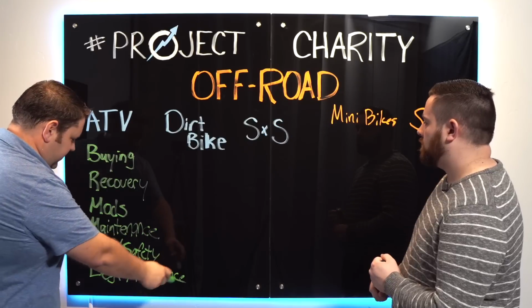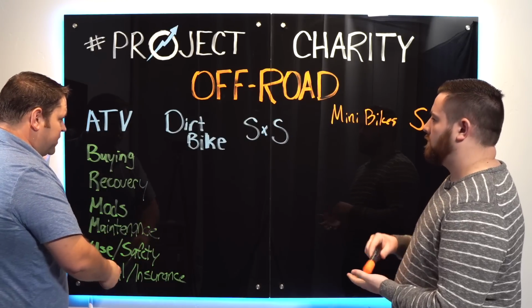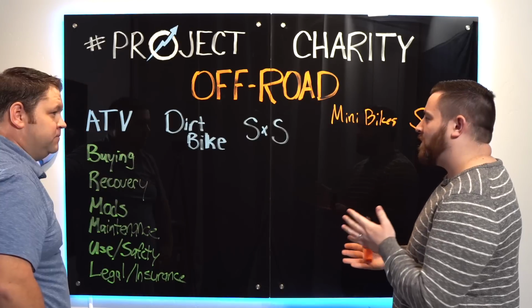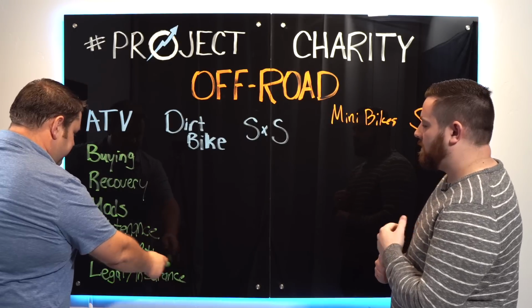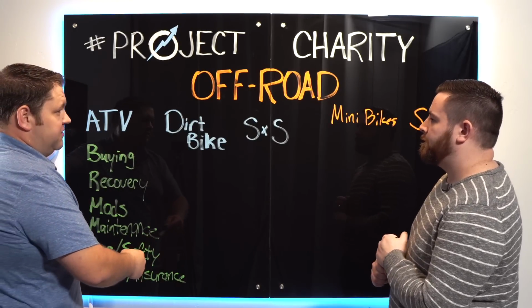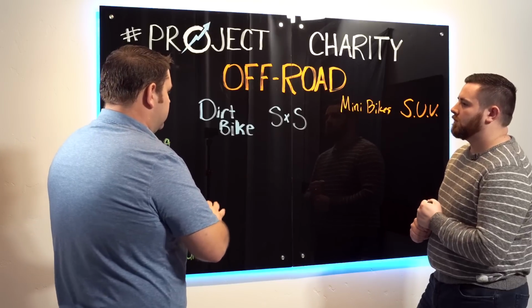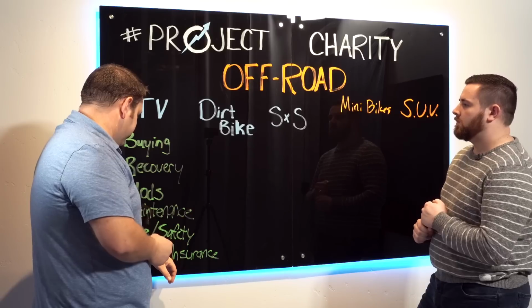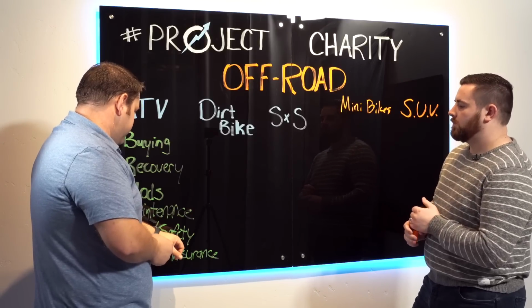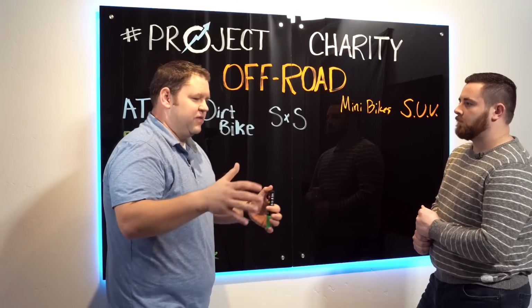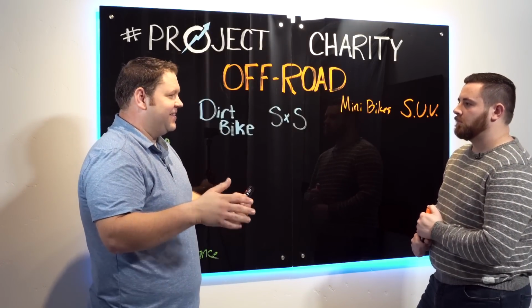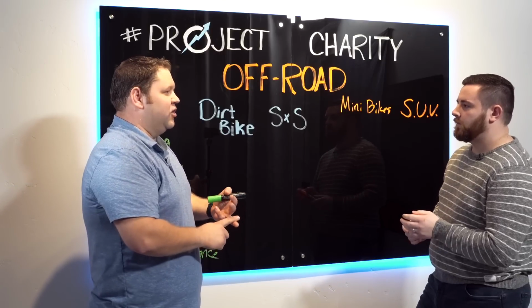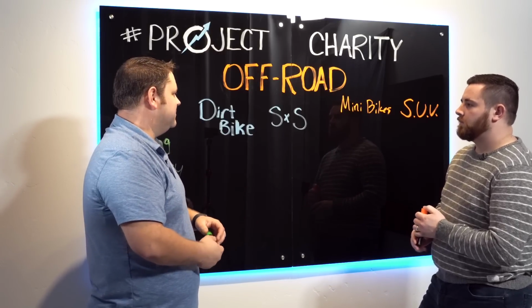Do we think the legal, insurance, all that stuff, does that differ depending on the vehicle? There's probably gonna be very minor differences. This could potentially be a subcategory that is part of a general category. So we might have a general category that includes this. It could include some safety with off-roading. It's probably a good idea to keep a safety kit, like obviously some first aid stuff, but what if you get stuck and you don't have phone service? Do you have a thermal blanket? Do you have maybe a radio?